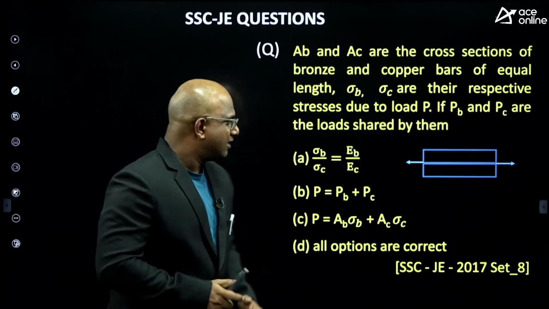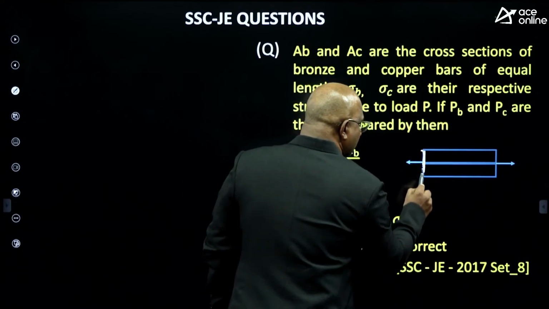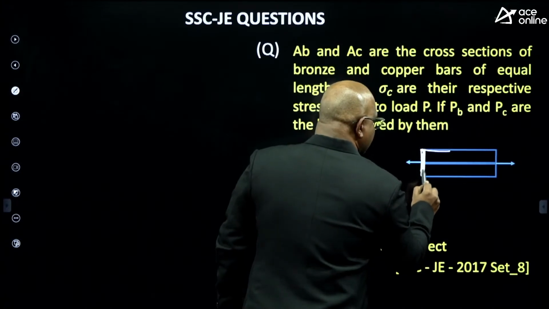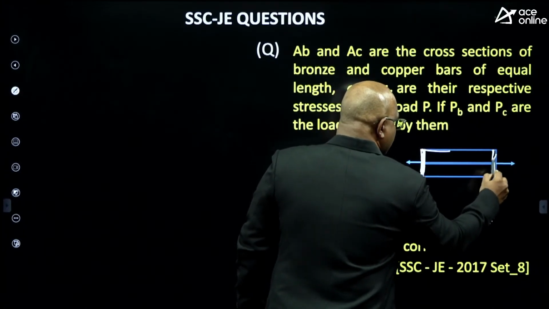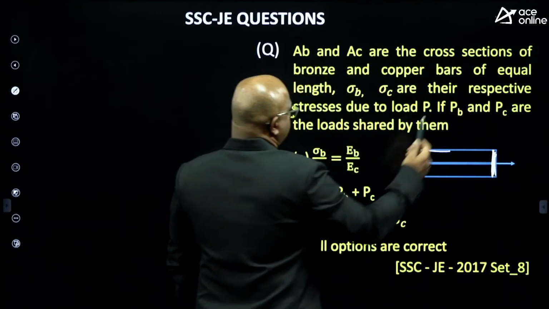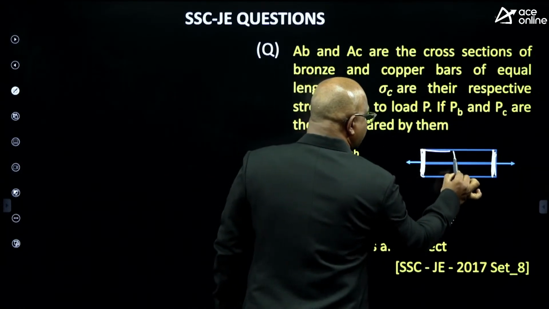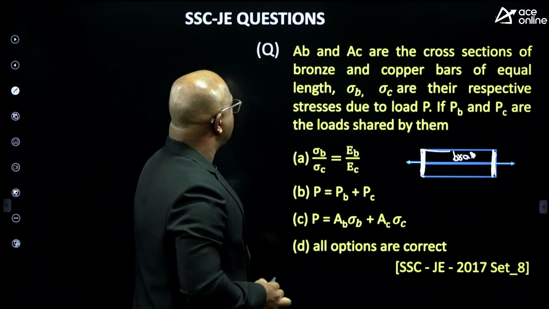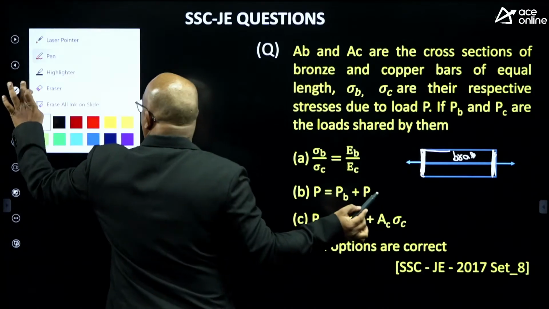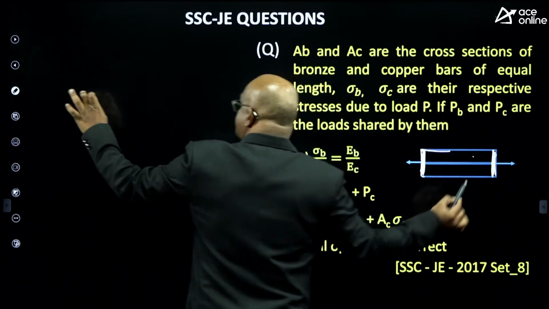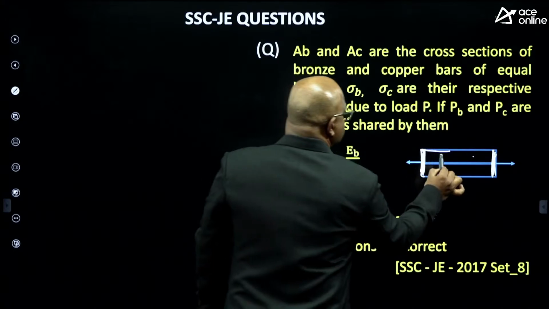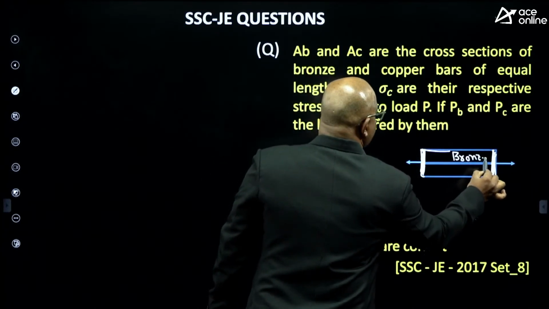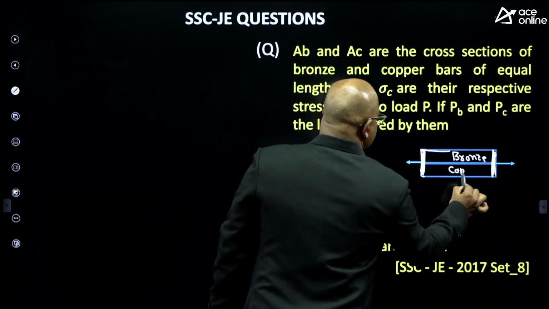Think about it, guys. Just a minor correction in the question, like in the figure, they have given it wrong. One plate is there here, here also one plate is there. One is the brass, sorry, guys, bronze, and the second one is copper. This is the bronze, this is the copper. Then which one is correct?